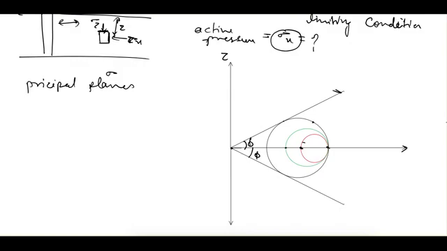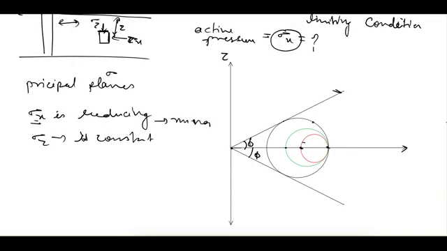In the active state, sigma x is reducing as the wall is moving outwards and sigma z is constant. So sigma x will become the minor principal stress and sigma z will become the major principal stress. Let's say this red one is the initial circle, so sigma z is the major principal stress and sigma x is the minor principal stress.